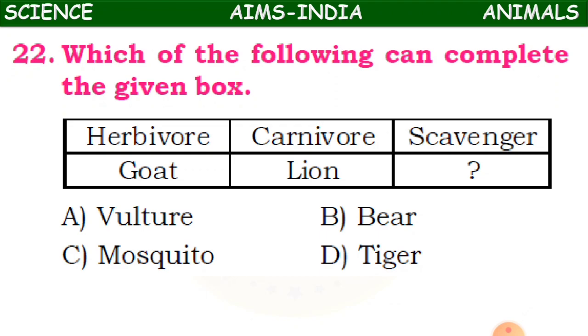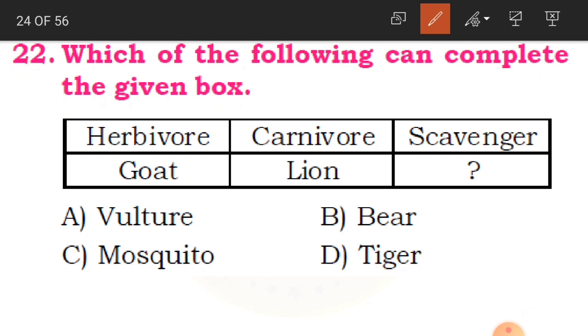Which of the following can complete the given box? See here, you have got a box, and we have to complete it. Here the columns are herbivore, carnivore and scavenger. Under herbivore we have got goat, under carnivore we have got lion, and we have to identify which animal comes under scavenger.